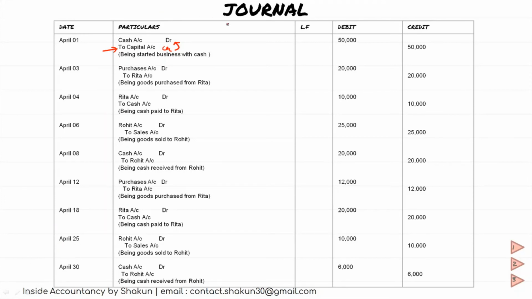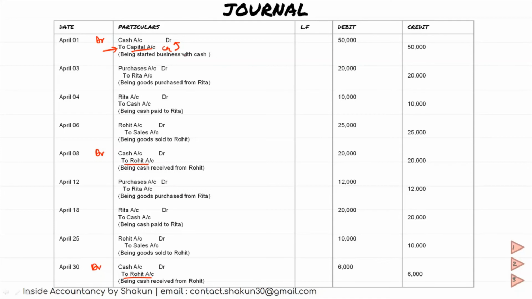Cash is debited here, then on April 8th, then on April 30th. In all these transactions, on the debit side we will write the name of the opposite account: to capital, to Rohit, and again to Rohit.